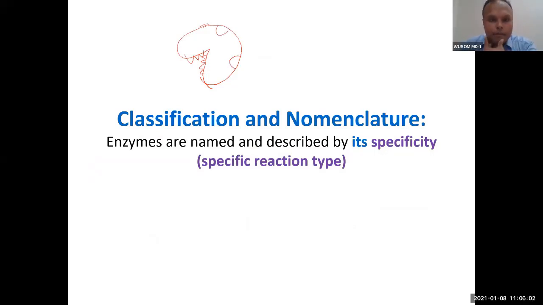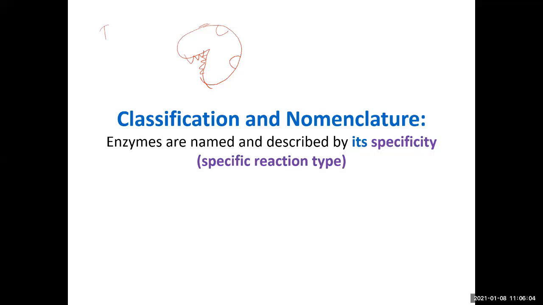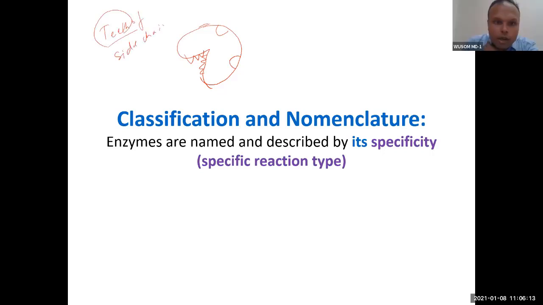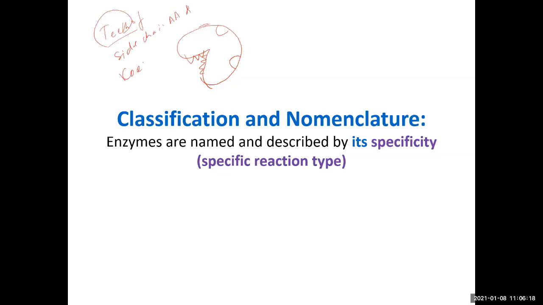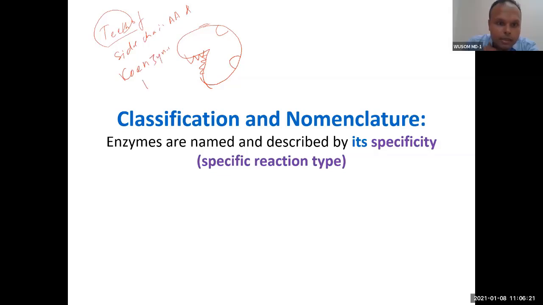Made by coenzymes. The side chain of amino acid, and then what? Coenzymes, vitamins. Coenzymes are generally vitamins and minerals. Very good. So at least you understood this. If you understood this much, that is the important thing that you must memorize. You must not forget this. And then the rest of the things you have to work on.